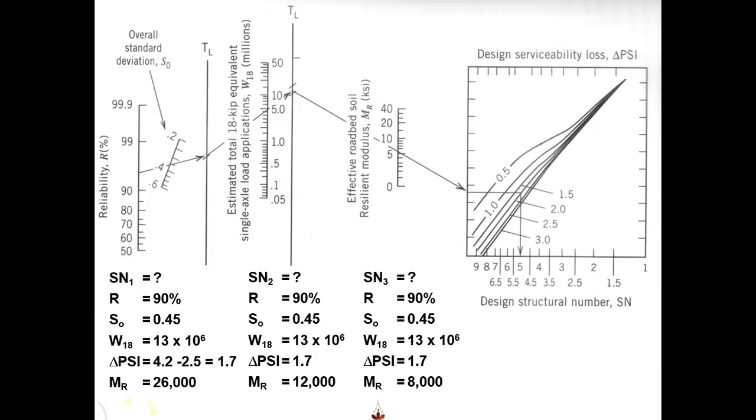Our reliability is 90%. So we'll locate 90%. And then our standard deviation is 0.45. You see this scale is increasing downward. So this is 0.2, this is 0.4, this is 0.6. So I say around here, this is my 0.45. I'll join 90% with 0.45 with a straight line. I will stop this at the transfer line.